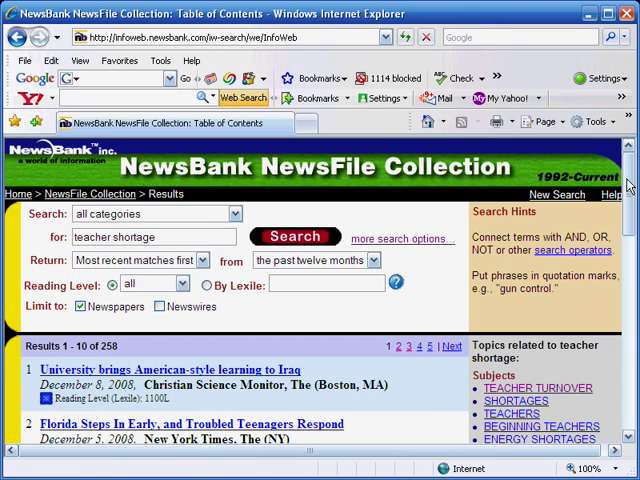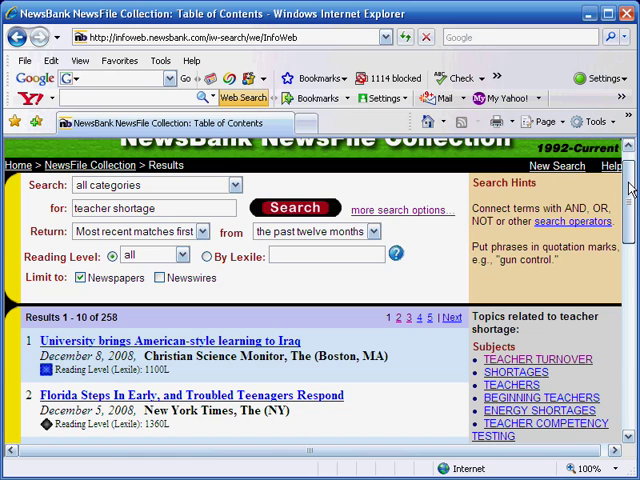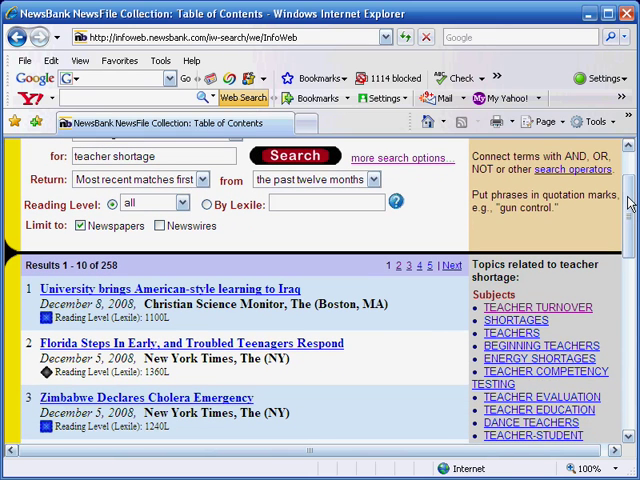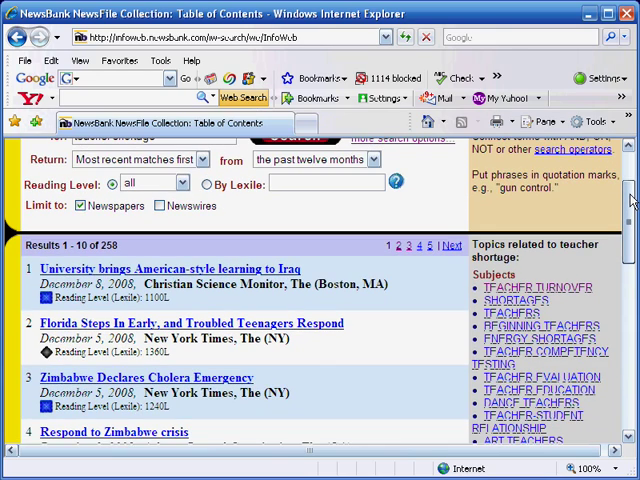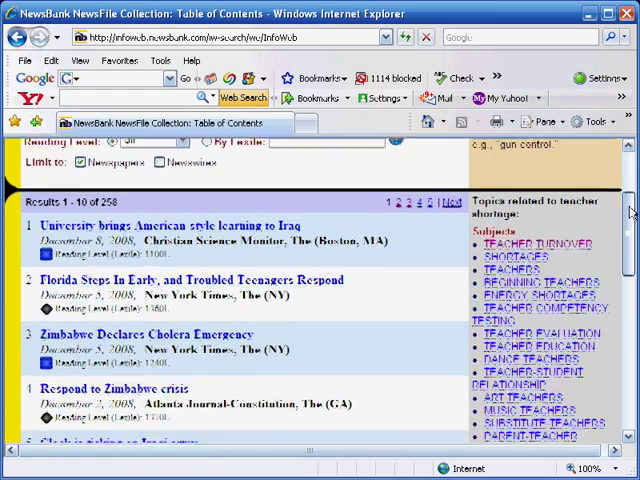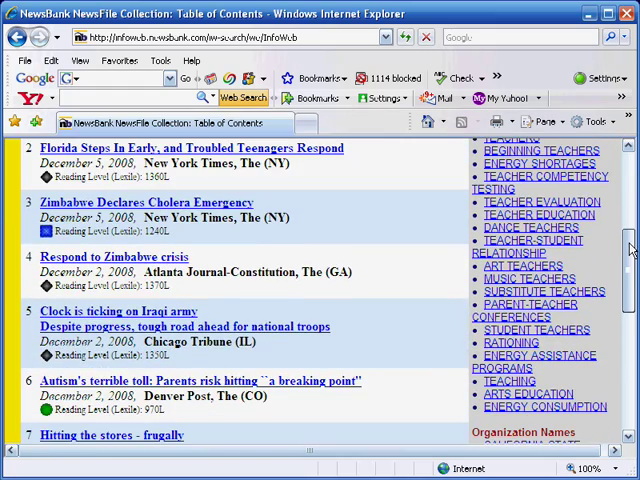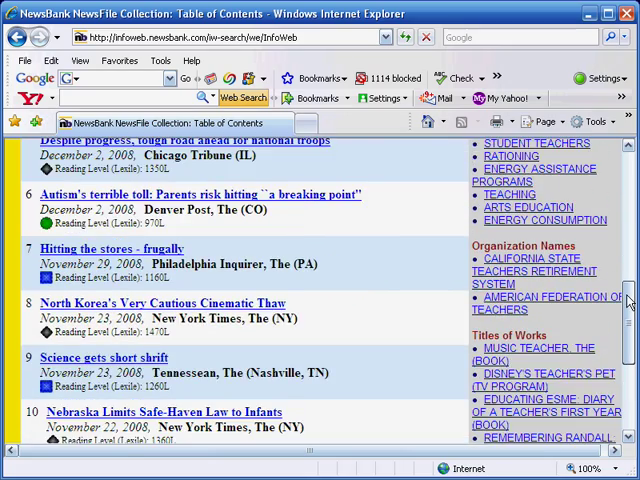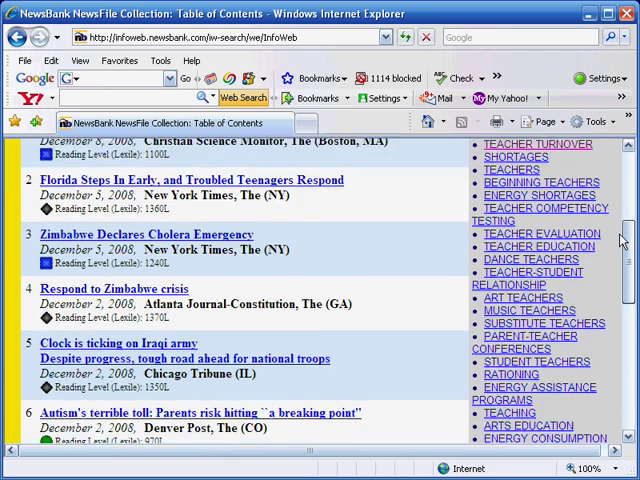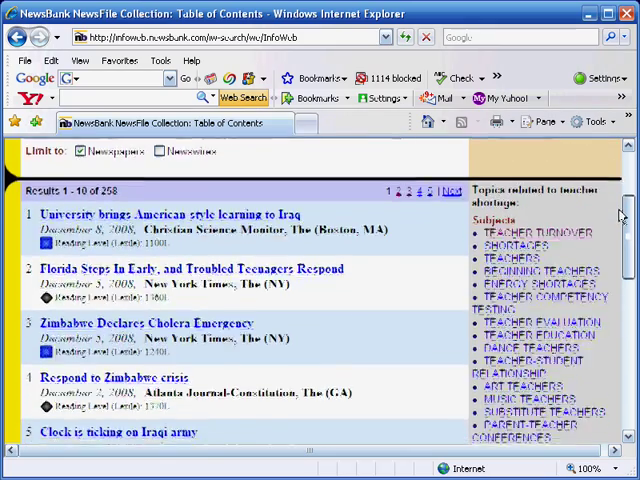Now if I'm doing a research paper on teacher shortages, I really want to narrow that down to teacher shortages in a particular place. And notice that this has given me an article about Iraq, an article about Florida, Zimbabwe. If we wanted to narrow down to teacher shortages in Iraq, that would give us one idea. The articles that we're coming up with can help us figure out how to narrow it down. But let's just try going over here.